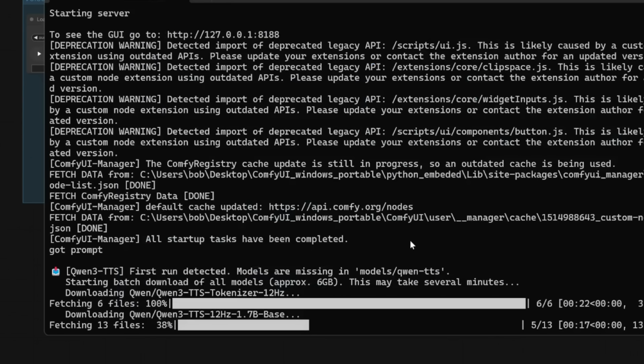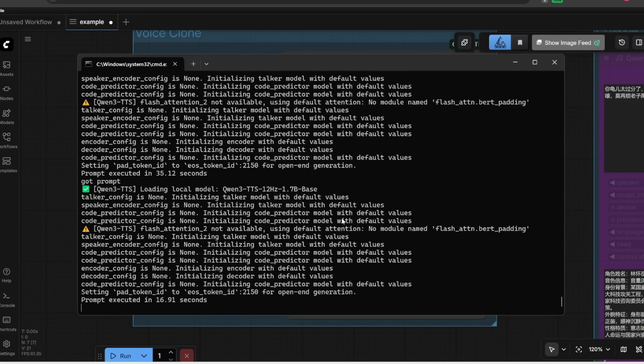Now, when you run this for the first time, it's going to automatically detect any missing models and then download the models from Hugging Face or ModelScope. So everything is automatic. You don't need to manually download the models yourself. It says the total size of everything is 6 gigabytes, so it's going to take a few minutes for this to download. Now, that was really quick. So if I open this up, this took only like 16 seconds.